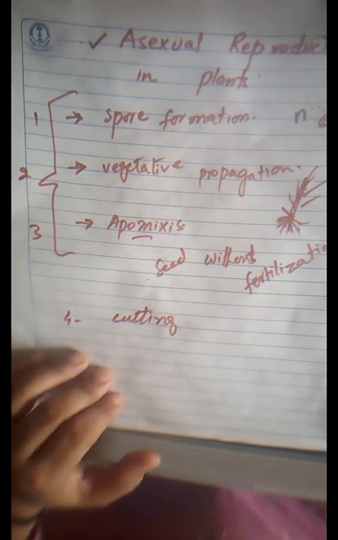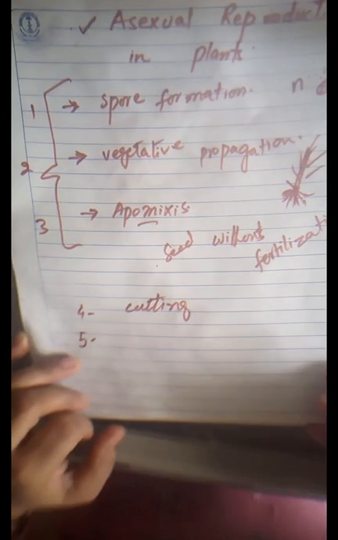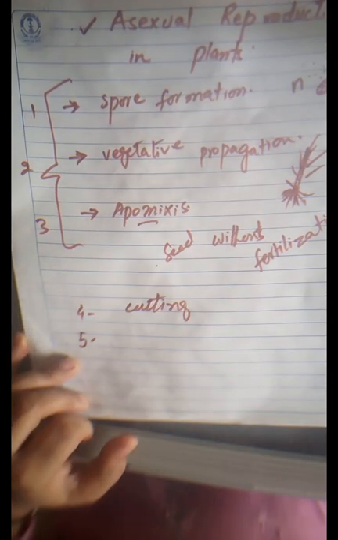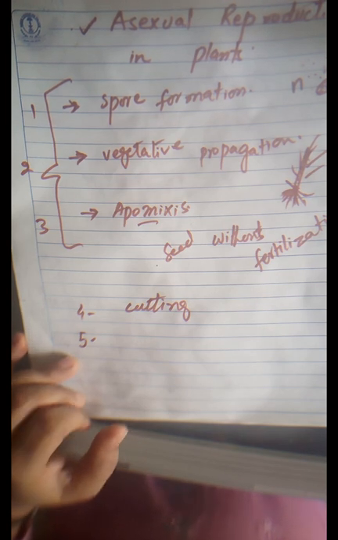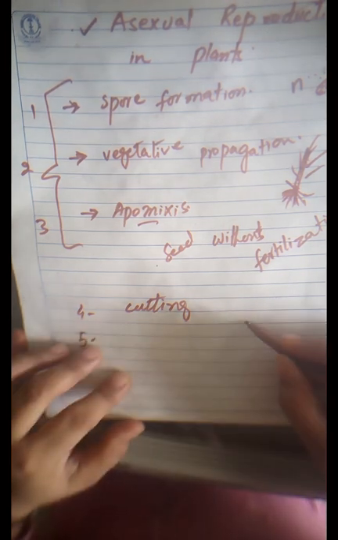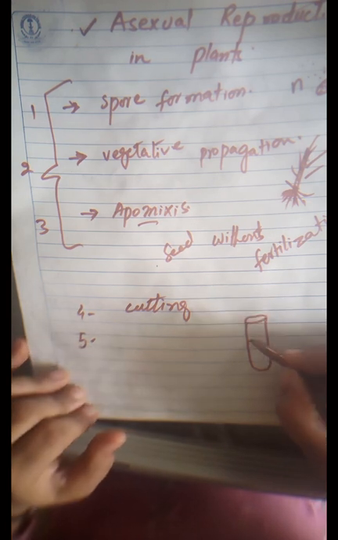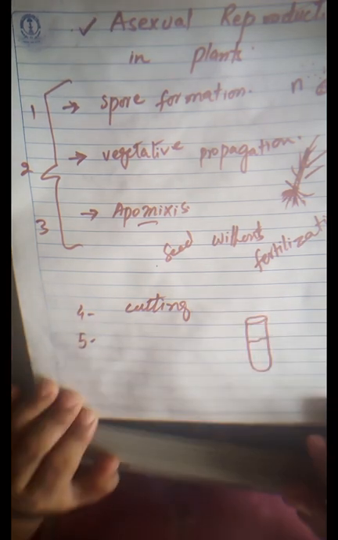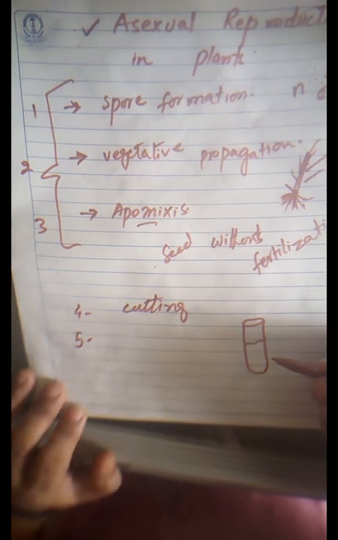Second is the tissue culture technique. Tissue culture is a little bit more advanced and complex technique, but very useful and very interesting, in which first of all a medium is prepared in a test tube. For example, this is a test tube. Here we prepare a medium. This medium contains all the essential elements for plant growth. It also contains plant growth hormones like auxins.